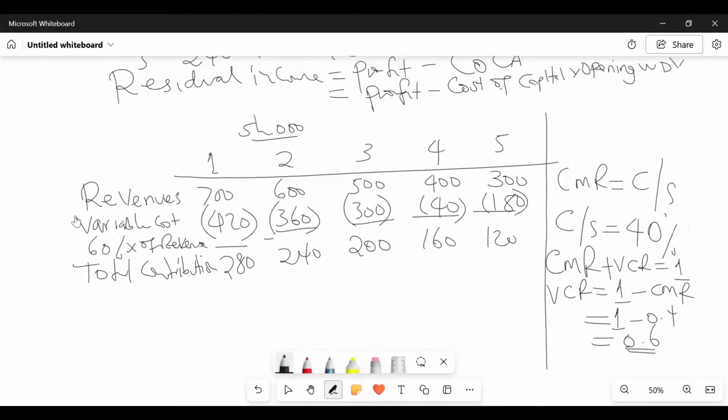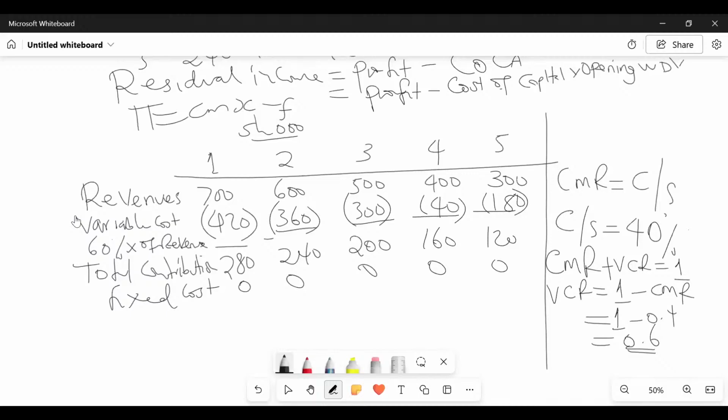Yeah. So once we get total contribution, of course, we are calculating residual income, we would want to get profits. So how do we convert contribution to profit? We deduct fixed cost, isn't it? Don't forget our formula. Profit, in this case, is CM times X minus fixed cost. So write fixed cost there. In this question, they did not give us fixed cost. In most cases, they give you fixed cost.